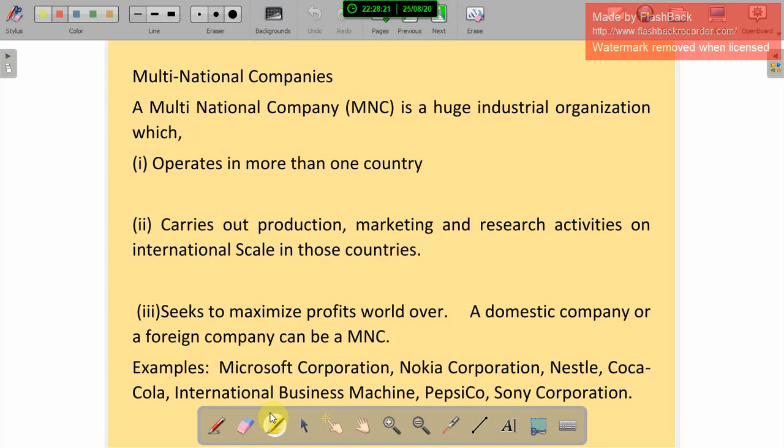A domestic company or foreign company can be an MNC. So examples: Microsoft Corporation, Nokia Corporation, Nestle, Coca-Cola, International Business Machines, PepsiCo, and Sony Corporation. These are the multinational companies.